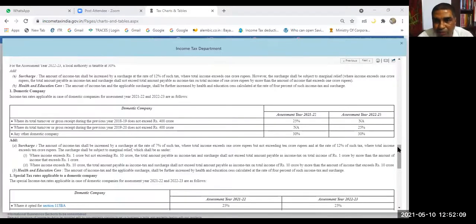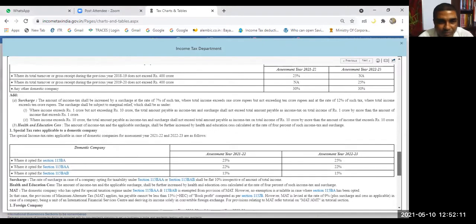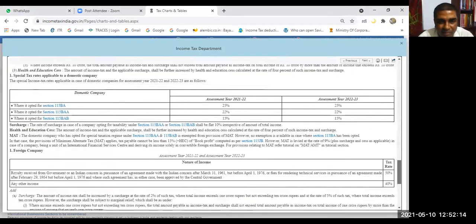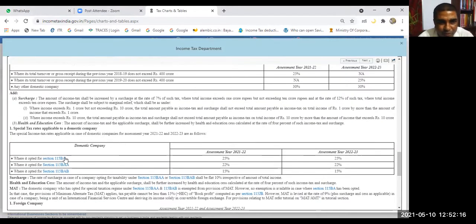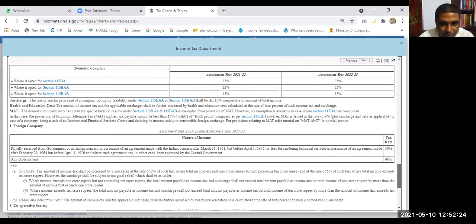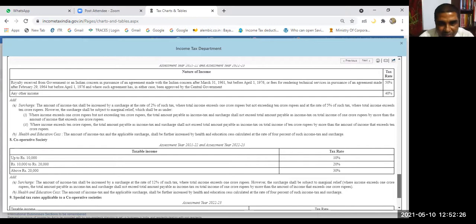I'll show you again those tax rates. So for domestic company, you have understood? Yes, sir. There are some other tax rates also in some specific situations, like 115BA if the company has opted; there are 3 cases. I'll come to that, but before that, let me show you foreign companies.